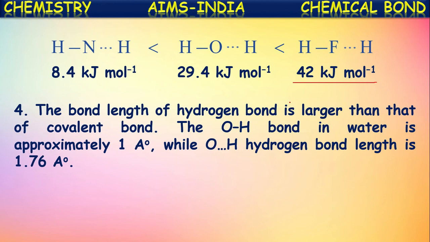In a water molecule there is a covalent bond between hydrogen and oxygen. Between two water molecules there occurs hydrogen bonding. So the covalent bond length in water is 1 angstrom, and the hydrogen bonding length between water molecules is around 1.76 angstroms. The hydrogen bond length is greater than that of a covalent bond.